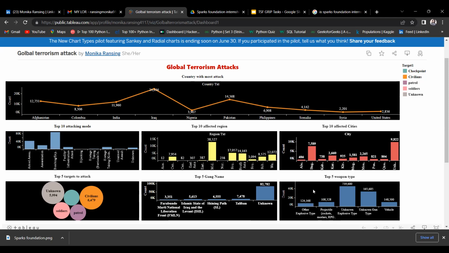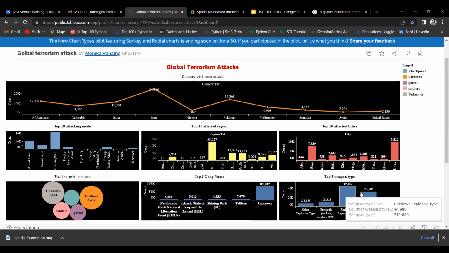Then next I try to find out the top five weapons used for the attacks. Here we can see that explosive type weapons are mostly used for terrorist attacks, and the count for that is 44,980.